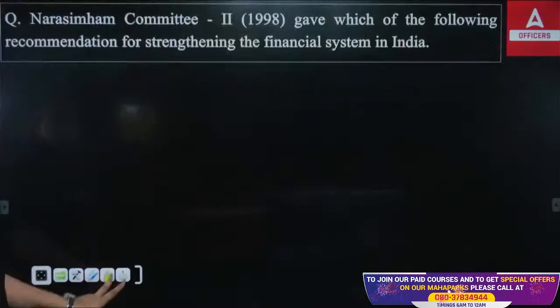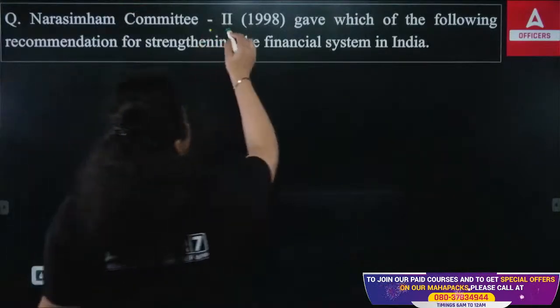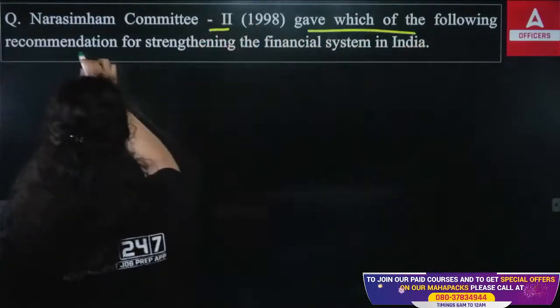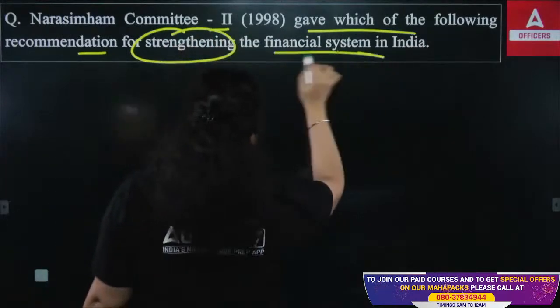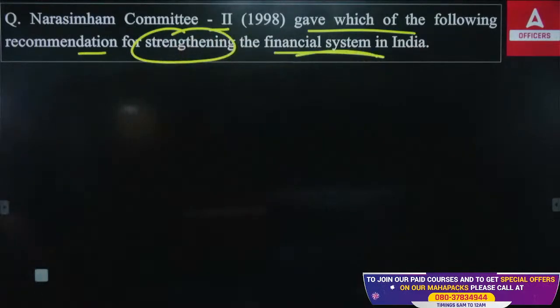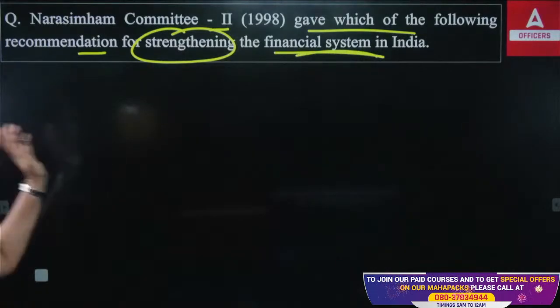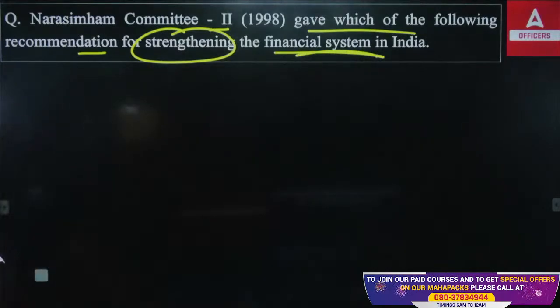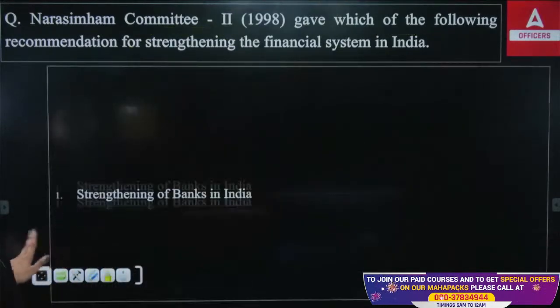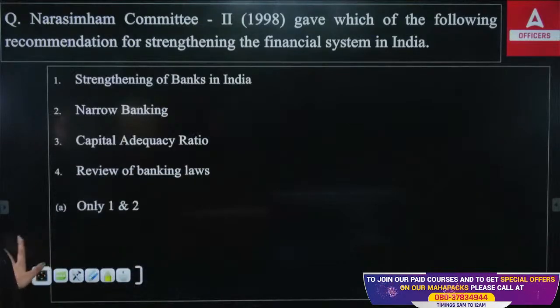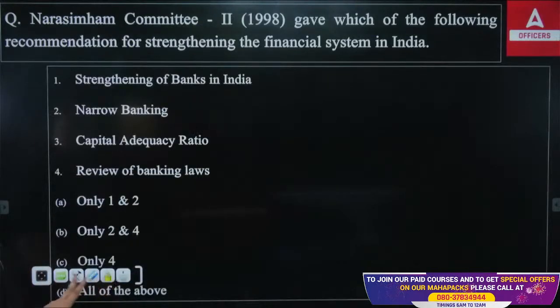Next we have: the Narasimham Committee II gave which of the following recommendations for strengthening the financial system in India. Okay, so what we're talking about, the Narasimham Committee second, 1998, gave which of the following recommendations for strengthening the financial system in our country. So we have around 4 recommendations here.